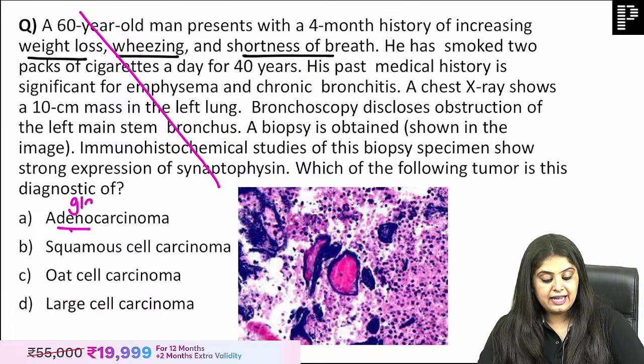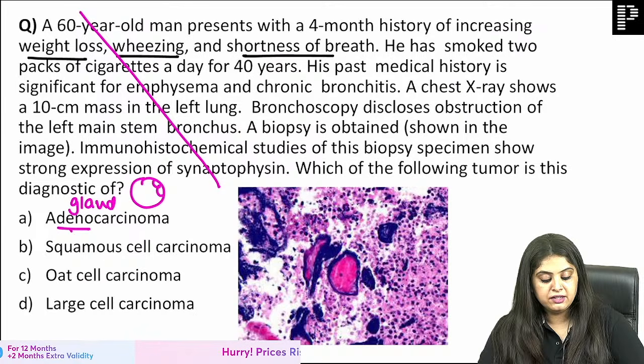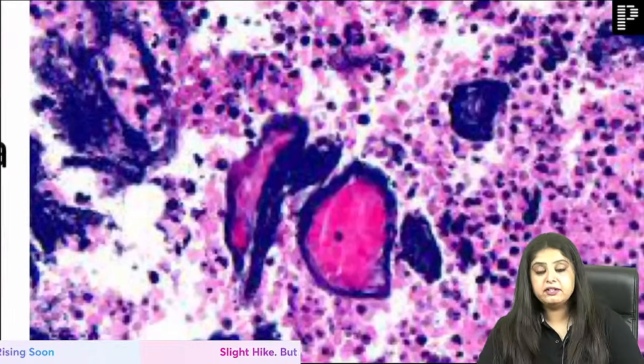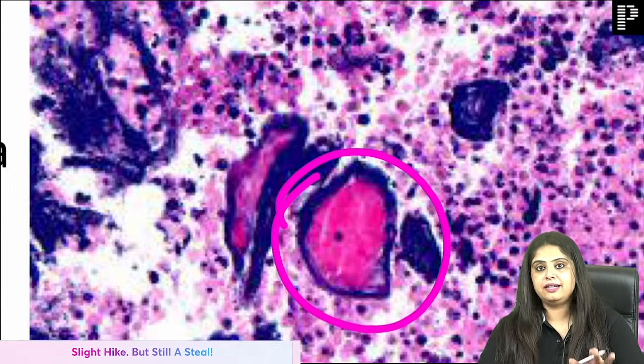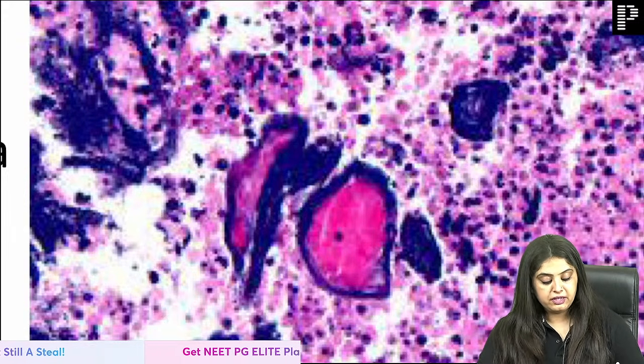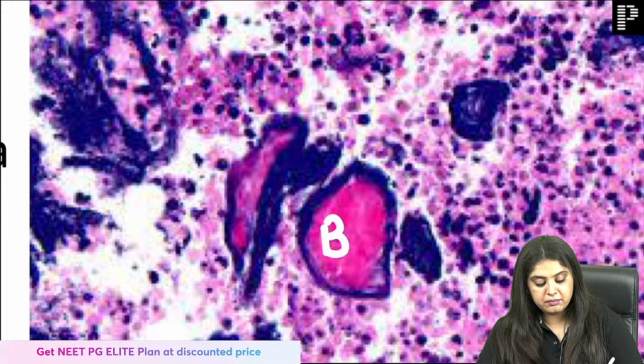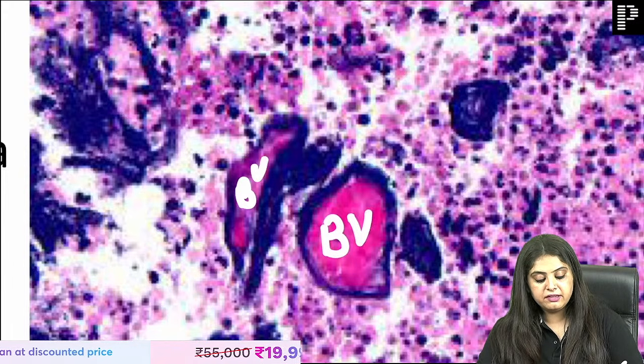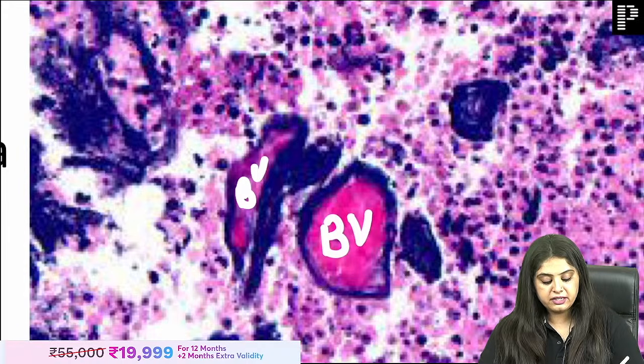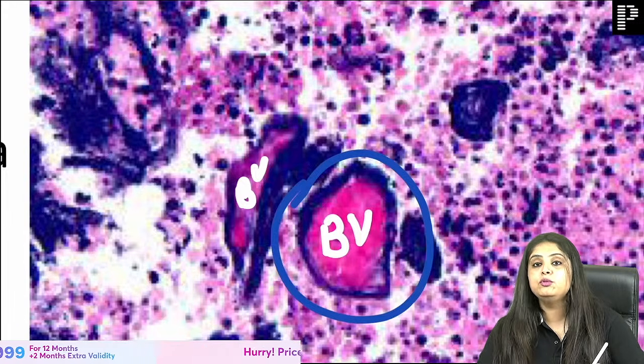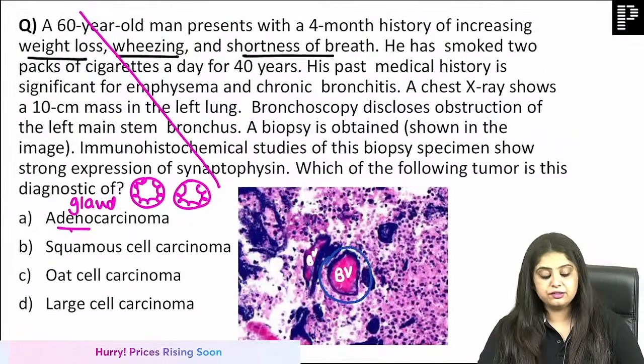In adeno you see glands. See, whenever they make glands, they will be empty in the middle. Glands will be empty. Even if you confused this to be a gland, let's assume, it's not empty. It's filled with red colored material. Guys, it's a blood vessel. This is another blood vessel. Red blood vessel. Ma'am, where is the red? It has become a blue blood vessel. Now you want to reconsider your answer?